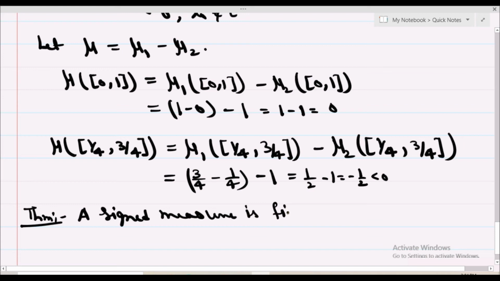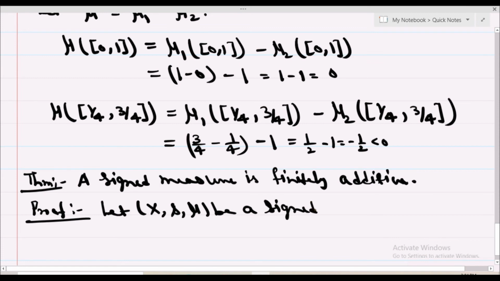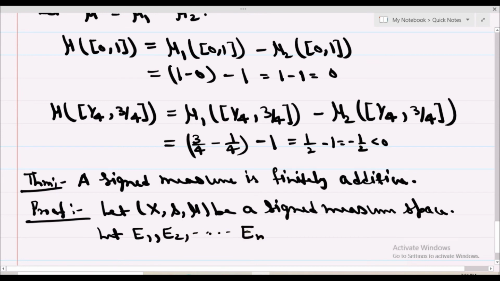is finitely additive. Okay, proof. Let X, S, mu be a signed measure space, let E1, E2, and so on, En belong to S, and Ei intersection Ej is empty for i not equal to j, means they are pairwise disjoint.